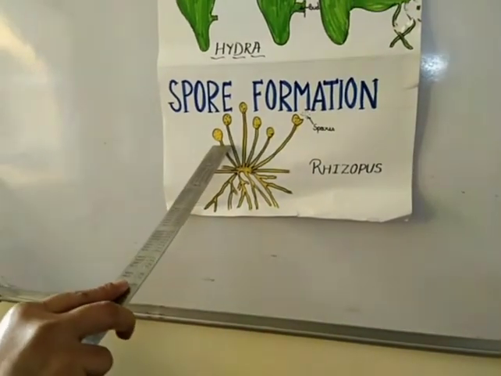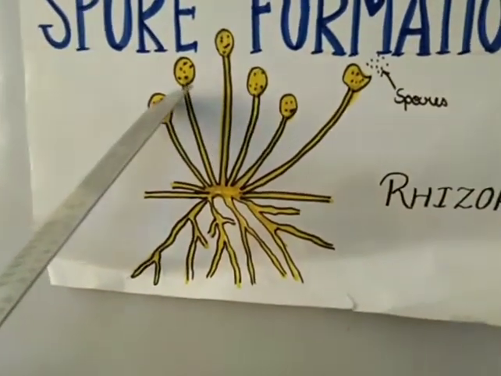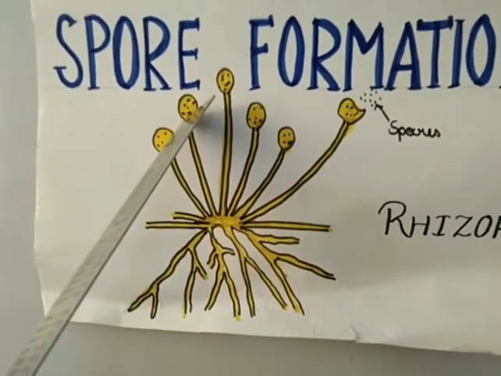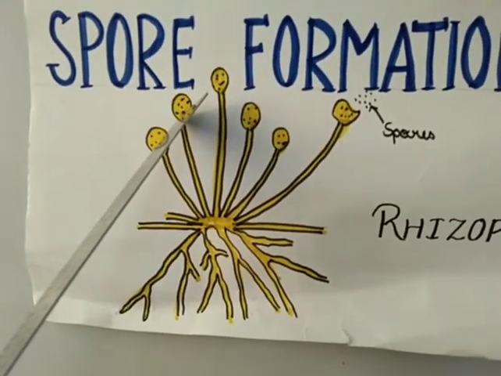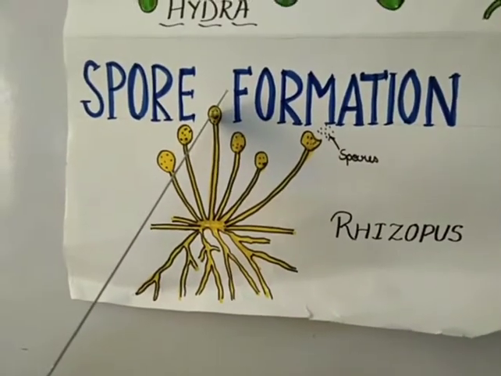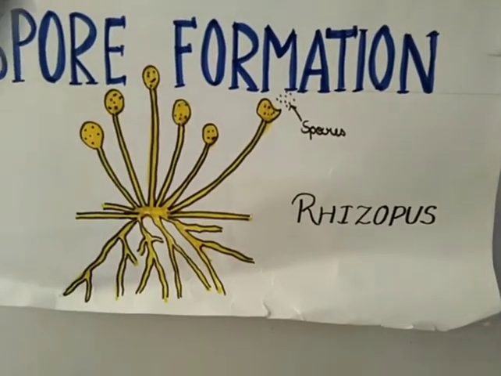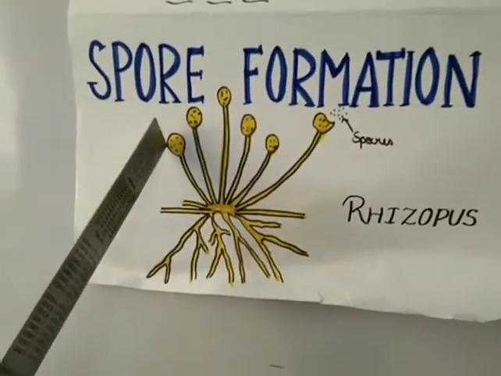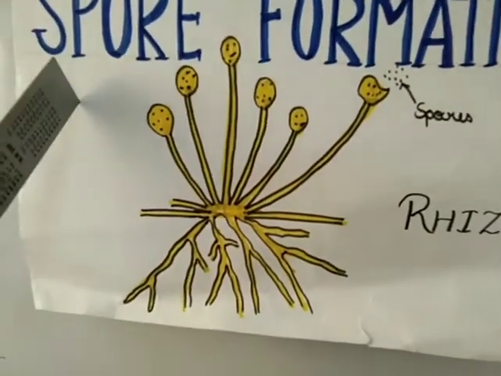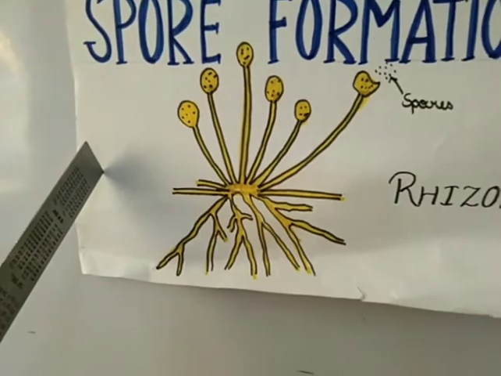What are spores? Spores are small bulb-like structures which are covered by a thick wall which is called the sporangium. Under favorable conditions, these spores germinate and produce new offspring. Favorable conditions for the germination of these spores are, number one, optimum temperature and presence of moisture in the air.